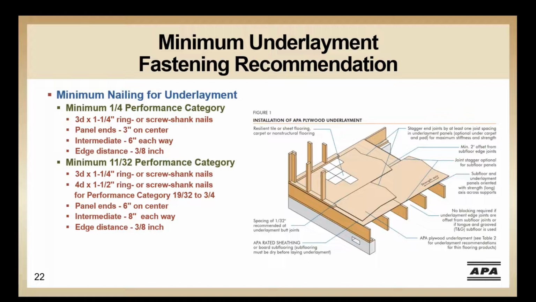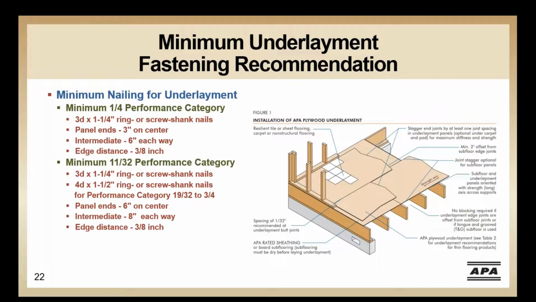Fastener spacing also varies based on the panel thickness. So for 1/4 performance category panels, the fasteners are placed 3 inches on center around the panel edges and in a 6 inch grid each way in the field of the panel. For a thicker panel, 11/32, 19/32, and 3/4 performance category panels, the fasteners are placed 6 inches on center around the panel edges and ends, and in an 8 inch grid each way in the field of the panel.